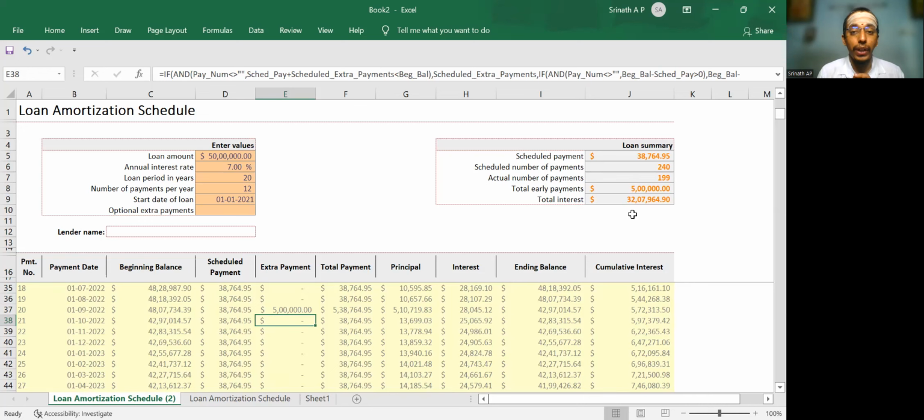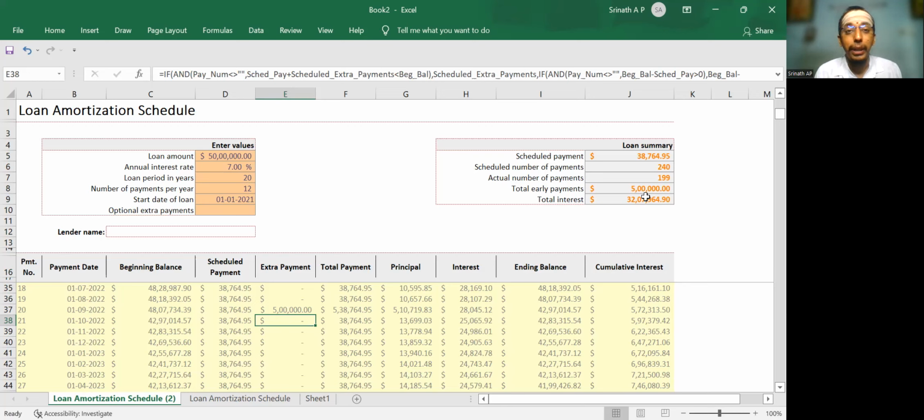So what do we get from this? The way we need to understand it is, in case you have prepayments, try to repay at the earliest possible. Within 5 years, if you repay, the major chunk will get reduced. Instead of repaying 240 installments, you will repay only 199 installments. That is the quantum of interest that will get reduced.